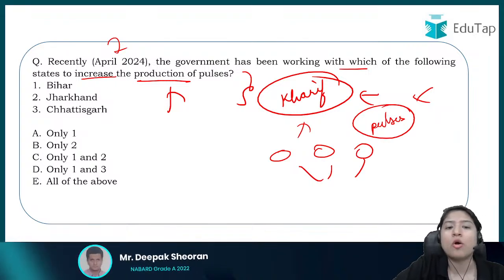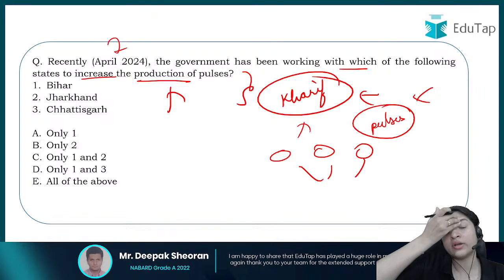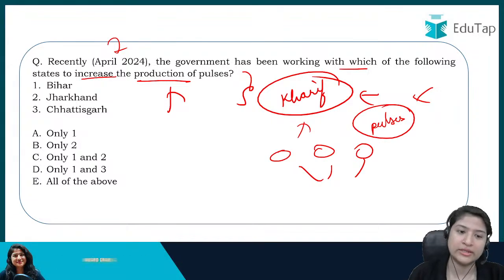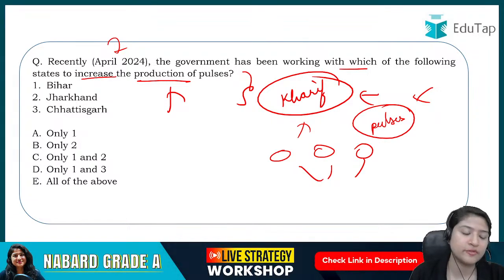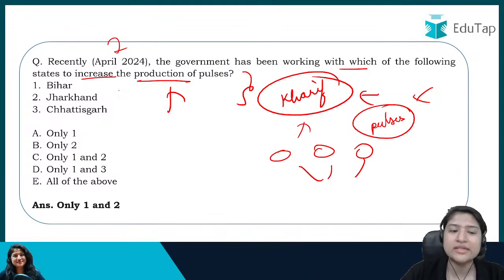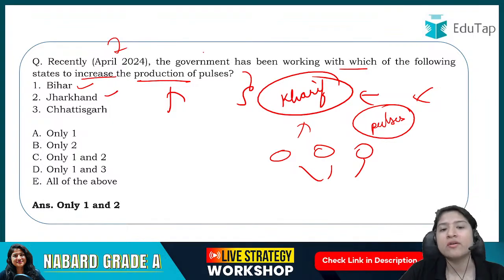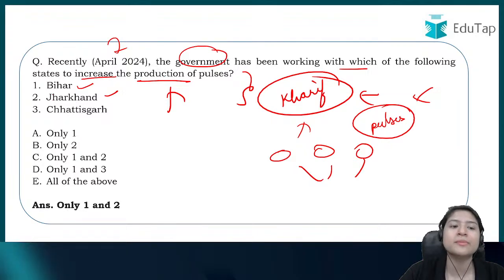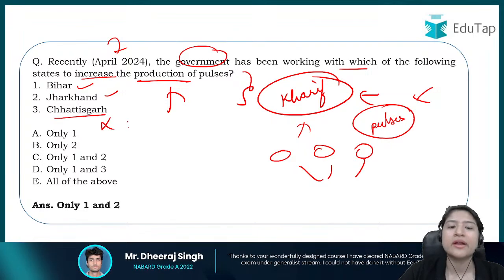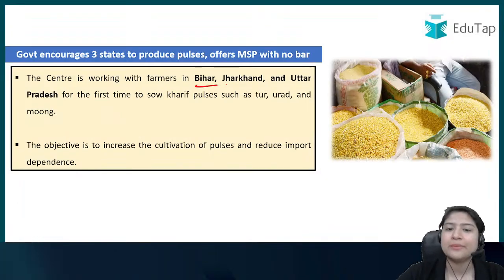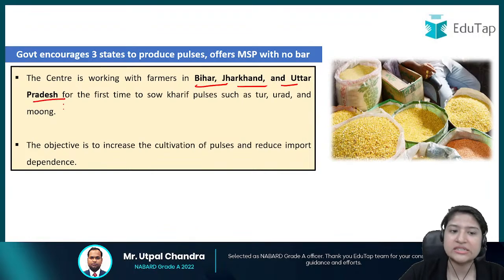So you have to tell whether all of the states the government is approaching are listed, or just one state, or only two are correct, right? Preeti, yes, is the right answer: only 1 and 2. What does it mean? It means that Bihar and Jharkhand, yes, in these two states the government will have its contribution, but the third state is not Chhattisgarh, rather it is Uttar Pradesh. Okay, so if you look at the news again, देखो ये जो बिहार region, Jharkhand region and Uttar Pradesh region, they prominently grow rice.